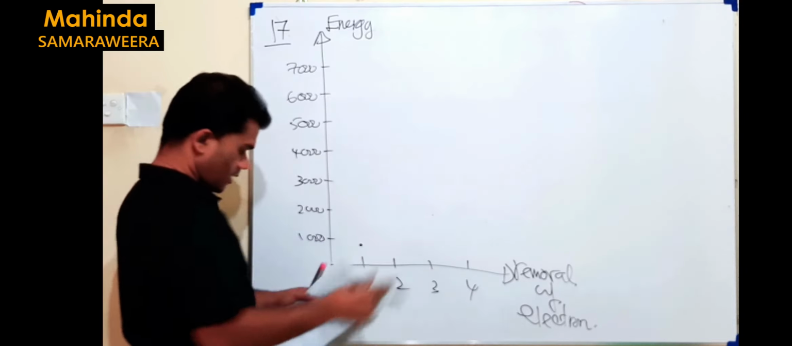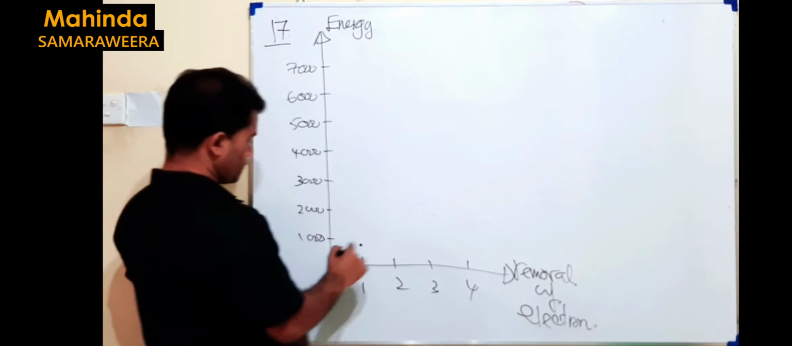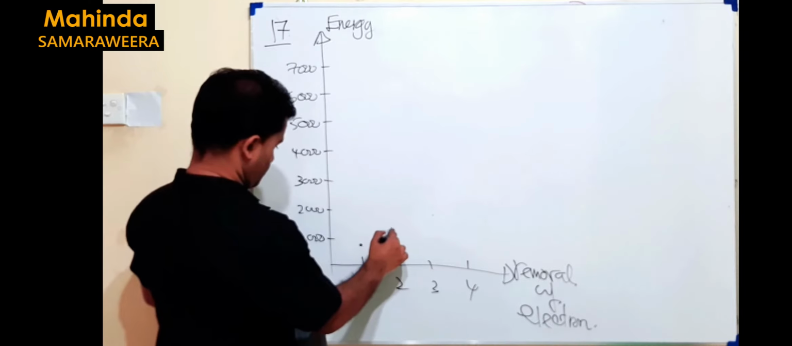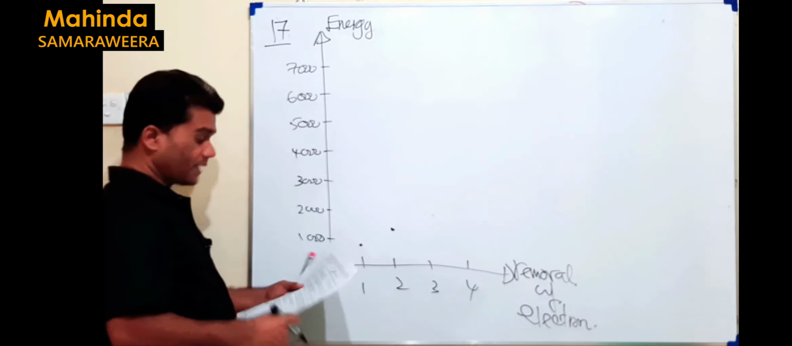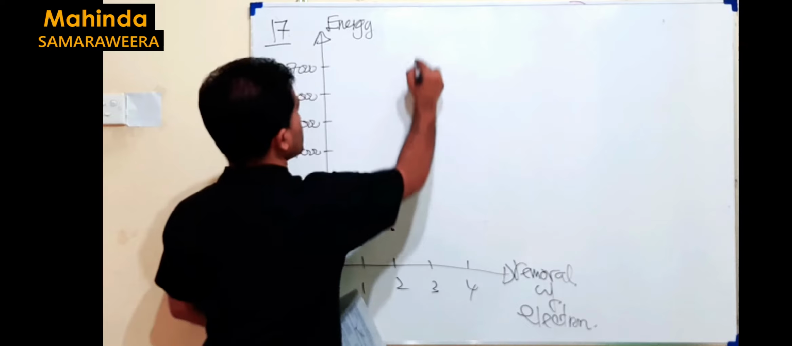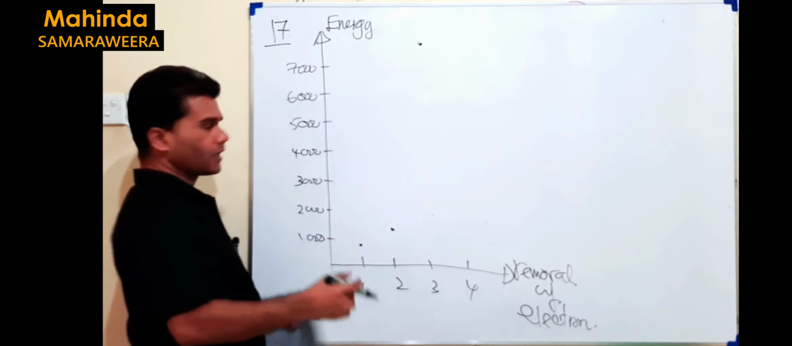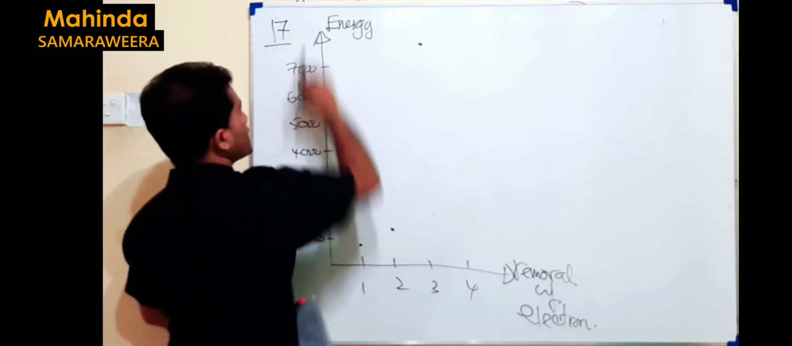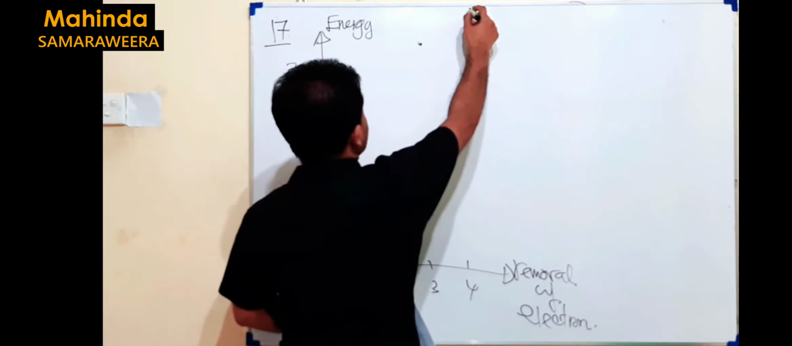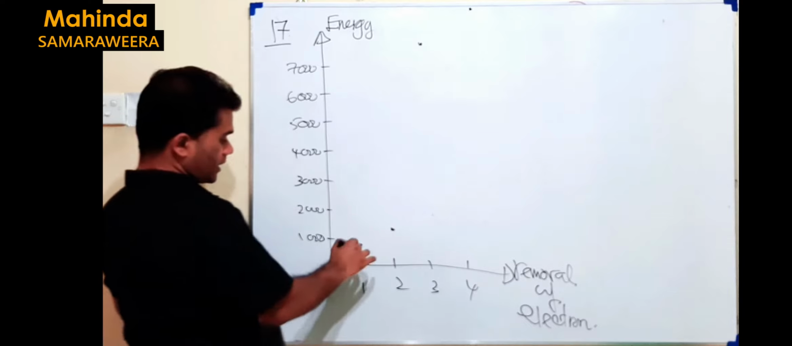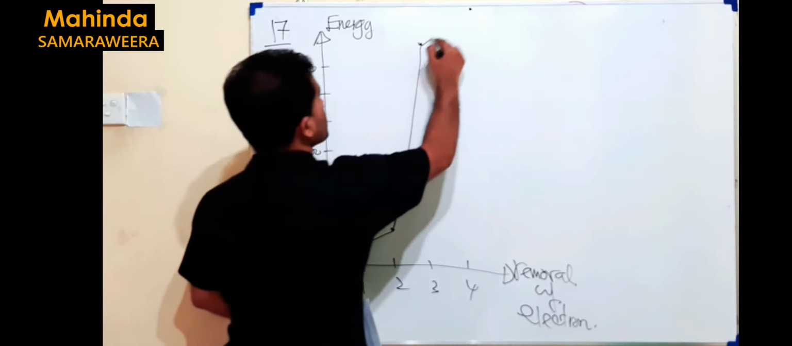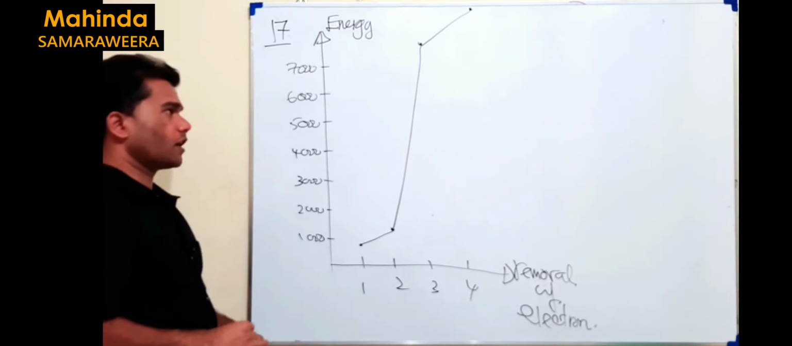For the second electron, you have to supply 1400, it's somewhere here. Next, you should supply 7,700. So where is it? It's somewhere here. Fourth one, it should be 10,000, then 7, 8, 9. So it should be somewhere here. So when you then connect these points, we end up with this type of graph.